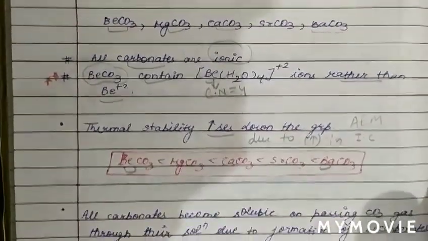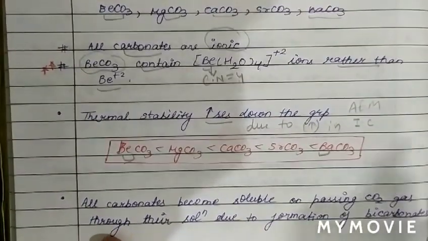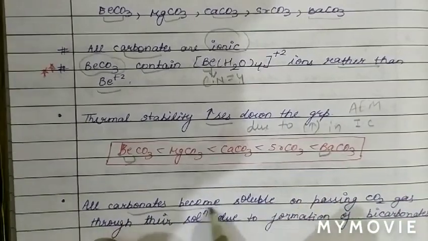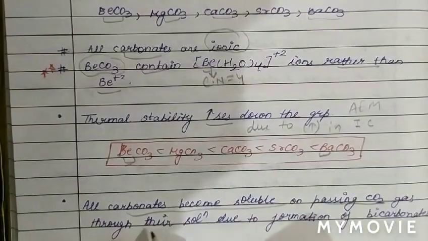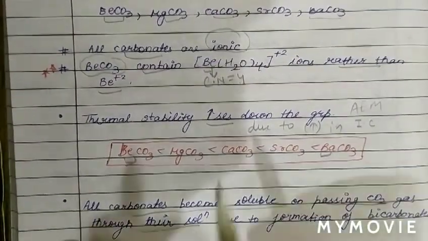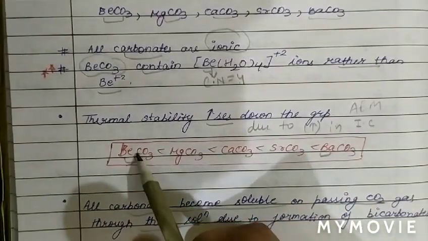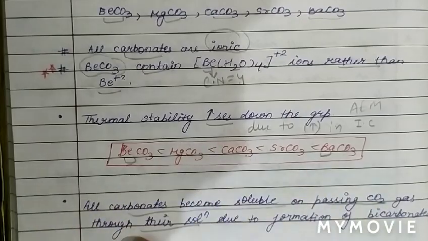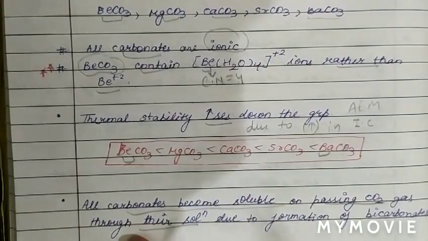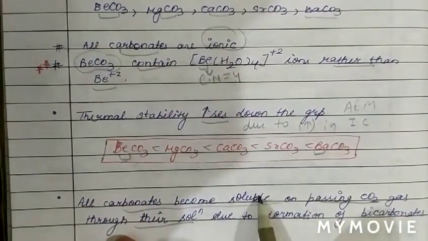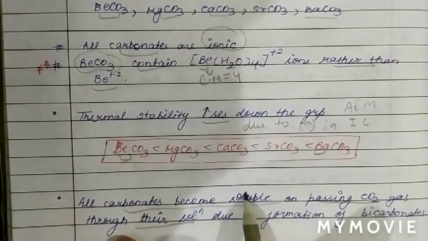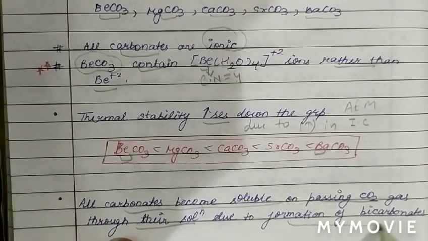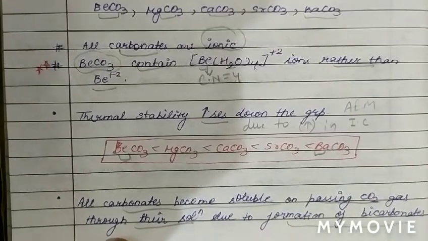And we know all carbonates become soluble. All these carbonates of alkaline earth metals become soluble when we pass CO2 gas through their solution, due to the formation of bicarbonates, which are soluble in nature.